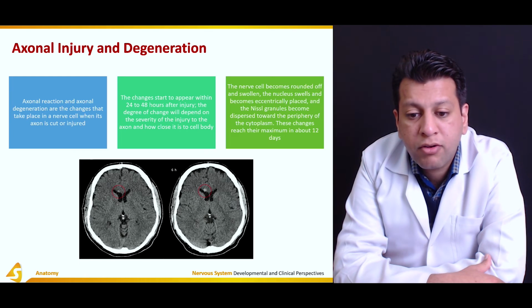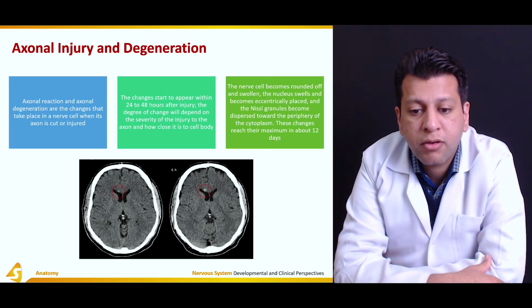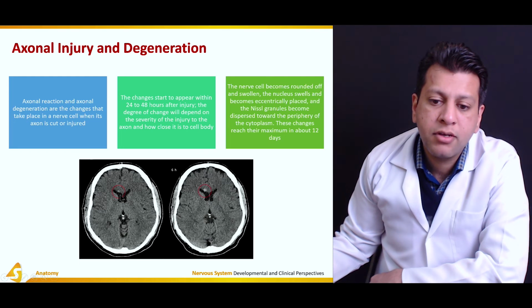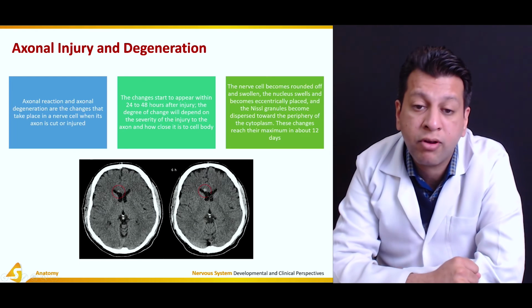As over here you can appreciate, this is a CT scan of a patient which is showing there may be some kind of a bleed or post-traumatic intracerebral hemorrhage. Now, this has actually happened, but over a 6 hour period it has become more apparent. It may be doubtful over here, as you can compare the contrast is almost similar, but over here there is no such thing, but this was classically the hemorrhage which has become more pronounced over 6 to 12 hours.